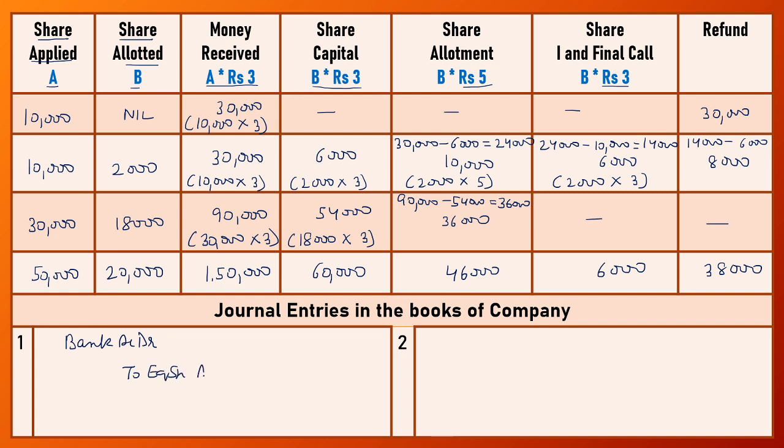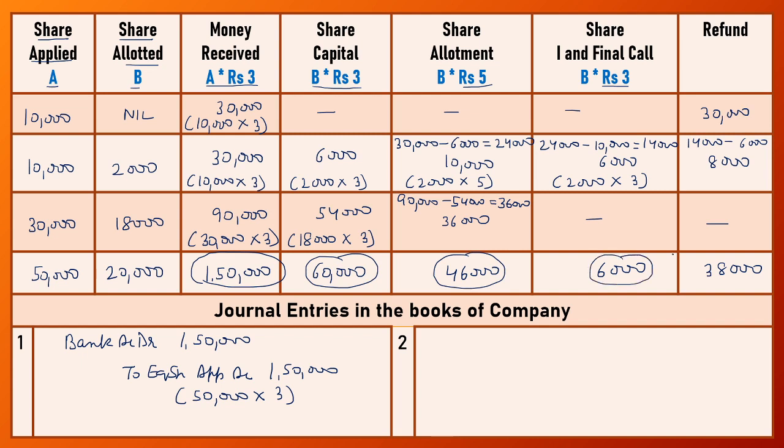Now first we do the application money received entry and our entry is bank account debit to equity share application account with rupees 1,50,000. If we want to cross check this amount, number of applications we receive are 50,000 and the application money is rupees 3 per share. Now out of this 1,50,000, 60,000 is transferred to share capital, 46,000 to share allotment, 6,000 towards first and final call, and the remaining amount is refunded back to the public.